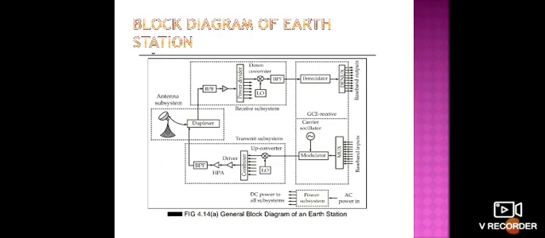The next one is the transmit subsystem, which consists of an up converter, combiner, power amplifier and BPF, that is band pass filter. Not only that, we also have the HPA, that is high power amplifier.